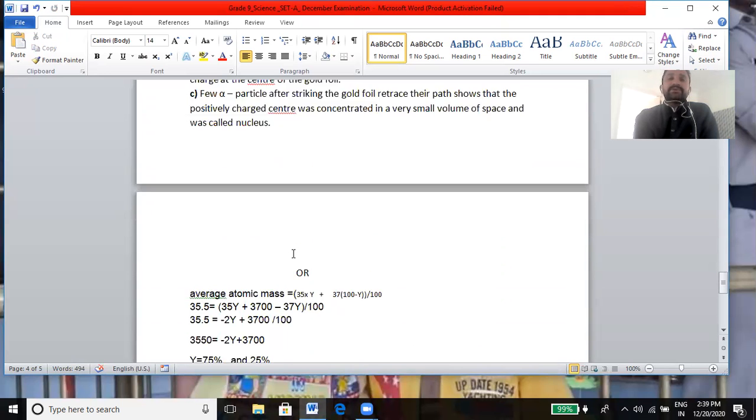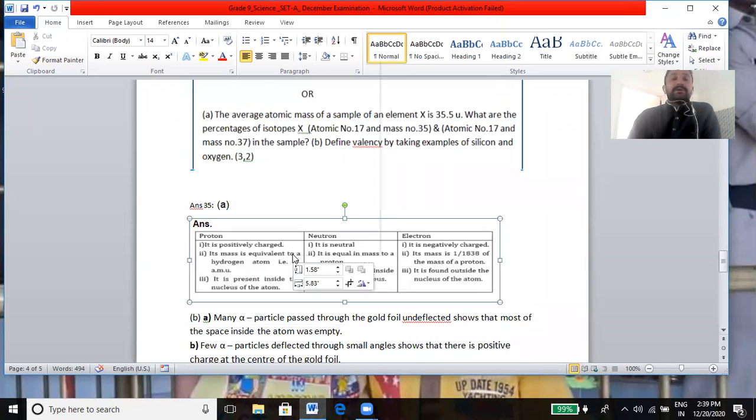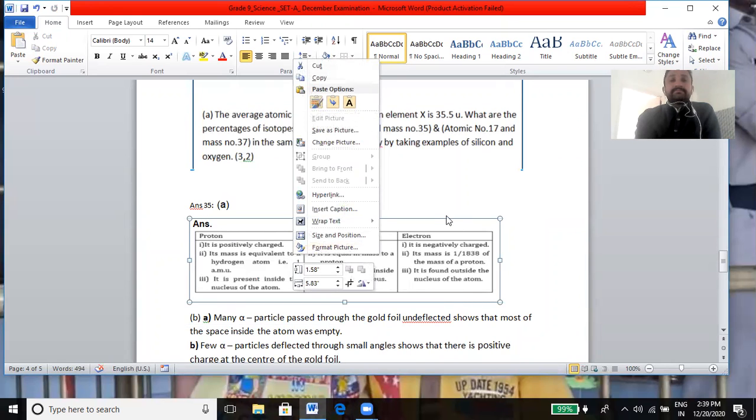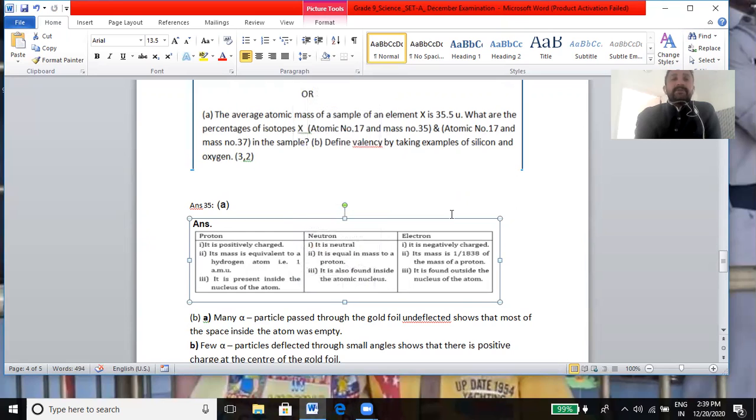And the last question that is given in your question paper here: atomic mass that is given 35.5 and two isotopes were given. Here one atomic number 17, second atomic number also 17. The mass numbers are 35 and 37.